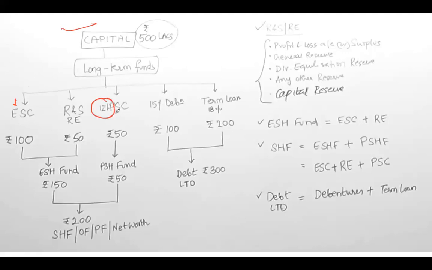And preference share capital is a fixed return kind of investment, so the owners get 12% dividend on the amount of funds that they have provided, okay. Then there are borrowings, or you call this long term debt, which is debentures and term loan. Again, you provide a fixed interest on these, all right. And then we had taken the different examples, like which fund is called what. This is your net worth or equity, okay.